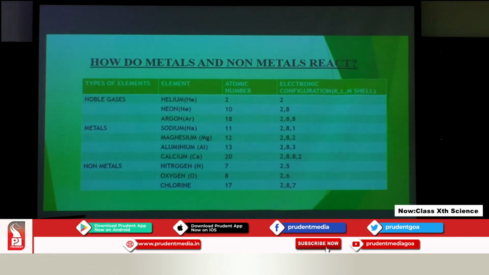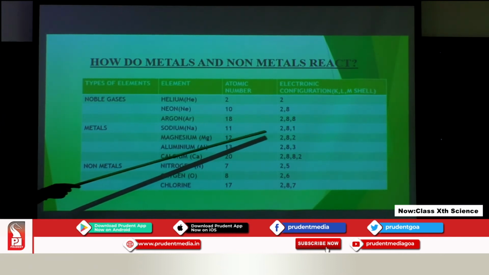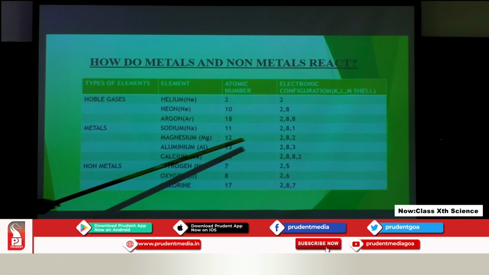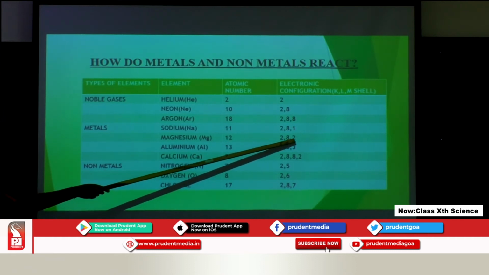Valence shell is the outermost shell of any atom. Now, next is sodium. Atomic number is 11, configuration 2, 8, 1. 1 means what? 1 is the number of electrons present in the last M shell, or the valence shell. In the case of magnesium, we have 2, 8, 2.